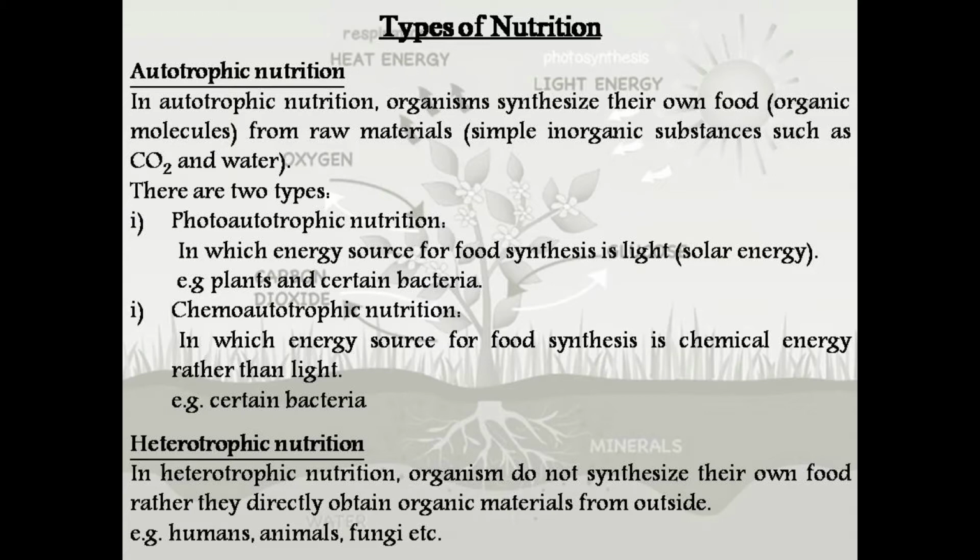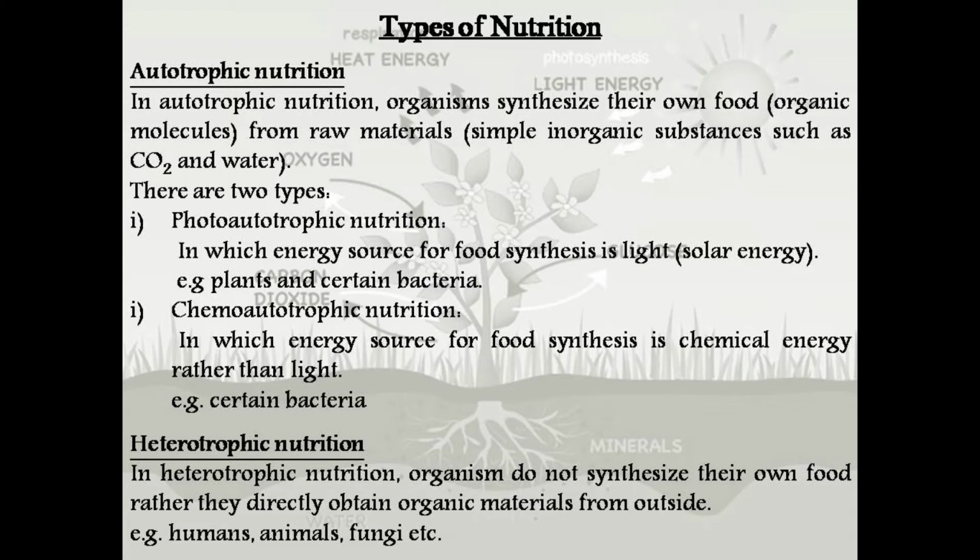In chemoautotrophic nutrition, the organisms utilize chemical energy for their food synthesis. It means they do not require any light energy or sun energy for their food synthesis. This type of nutrition is carried out by certain bacteria, and you can also observe this type of nutrition inside the cells, where cells utilize chemical energy in the form of ATP for their synthesis of organic molecules.